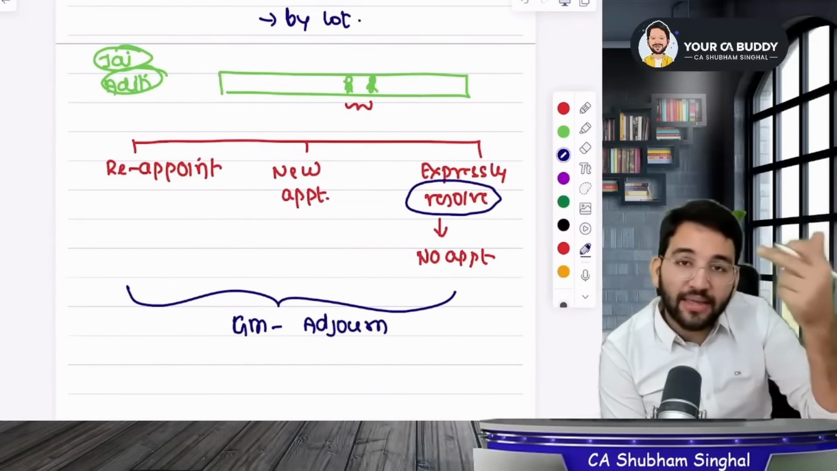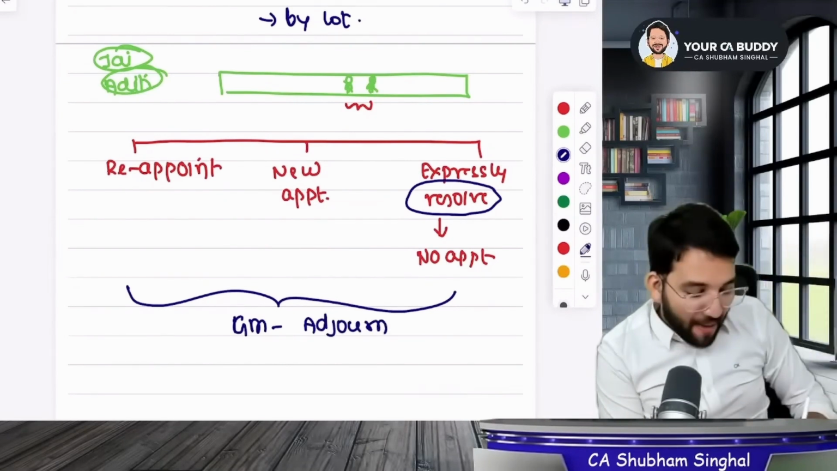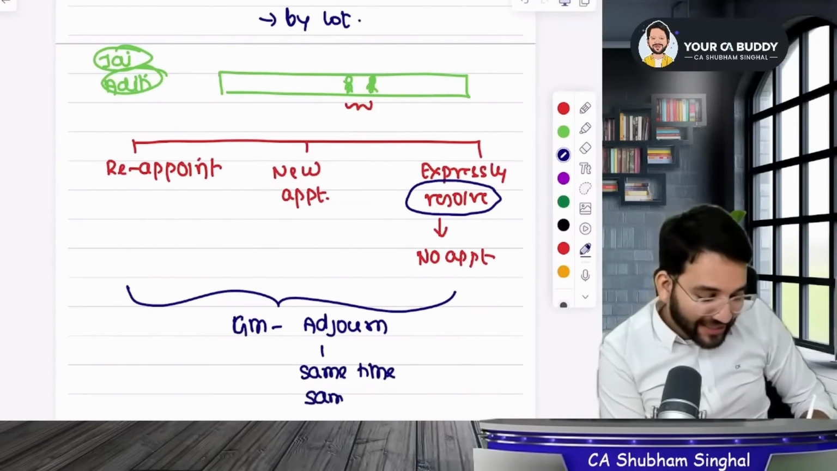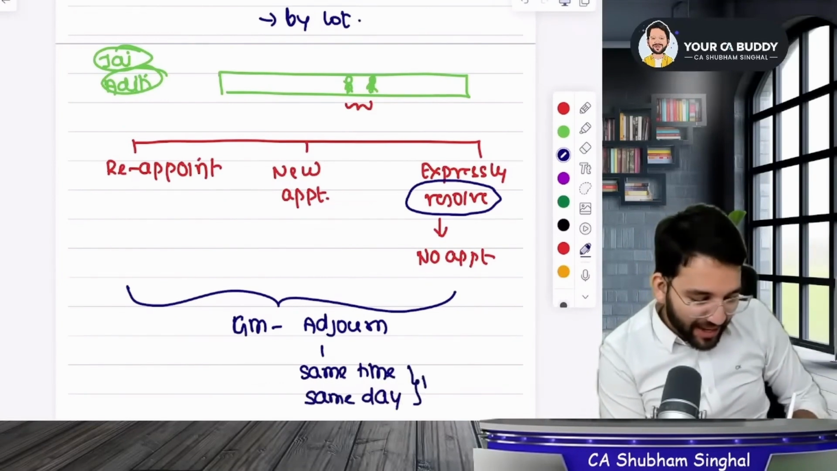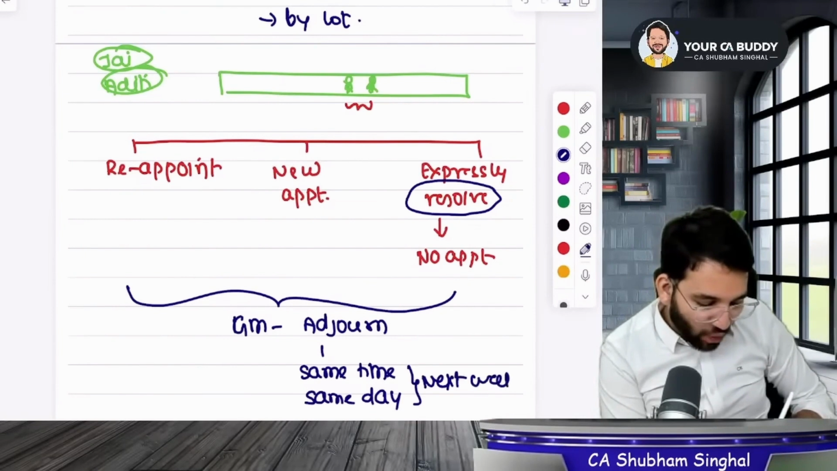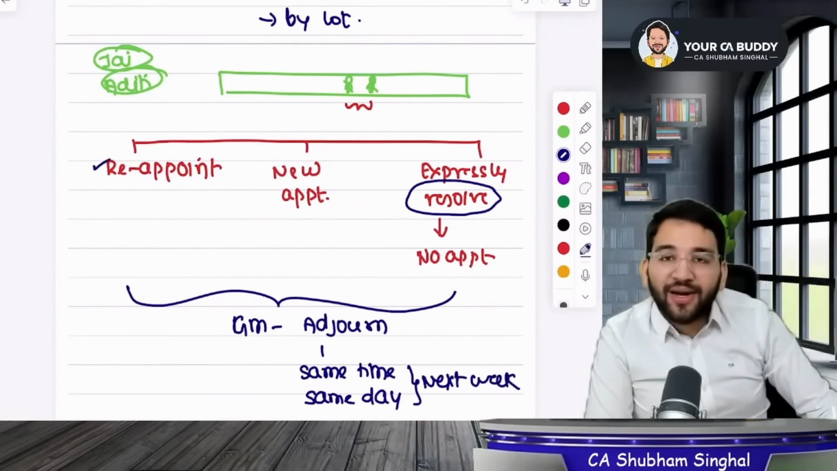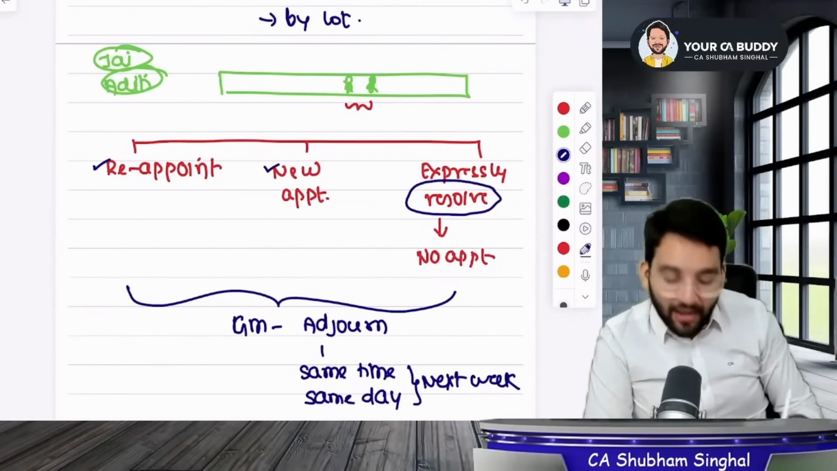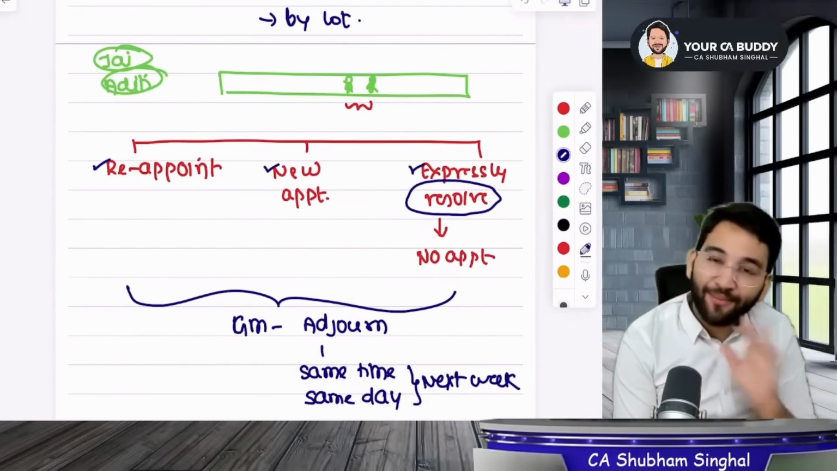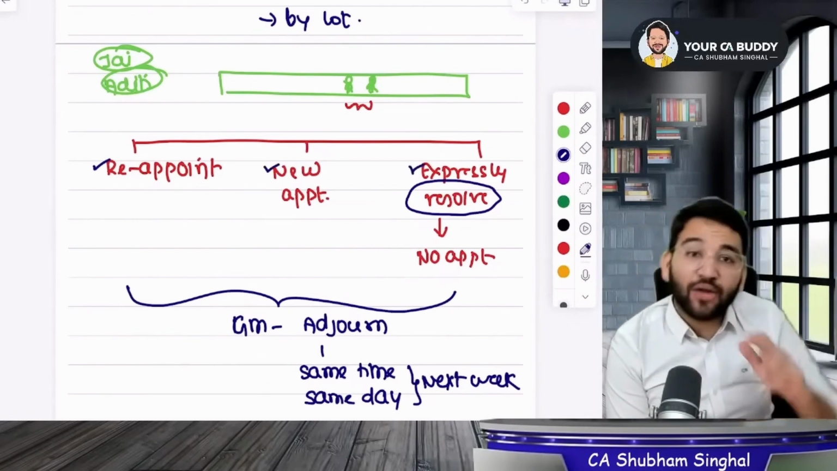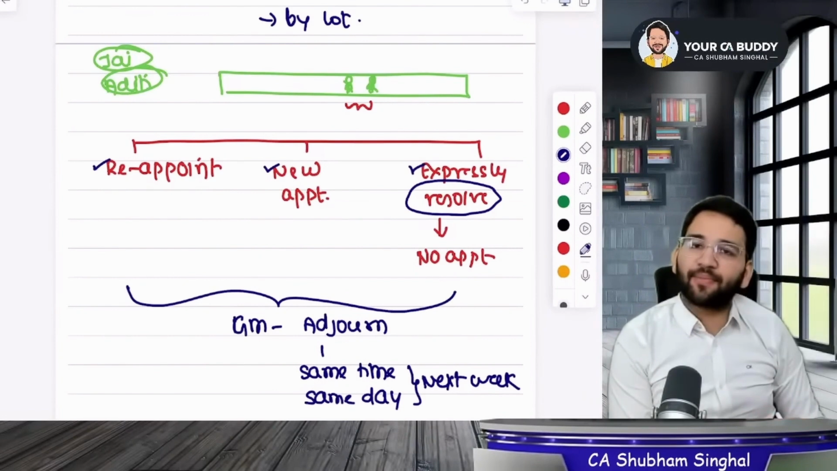Adjourned means that it is temporarily postponed. So you have to come same time, same day, but next week. You understand? You will have to come next week. And next week, either you reappoint them, or you make a new appointment, or you expressly resolve that we are not doing anything. If not this week, then you have to come to next week's adjourned meeting.